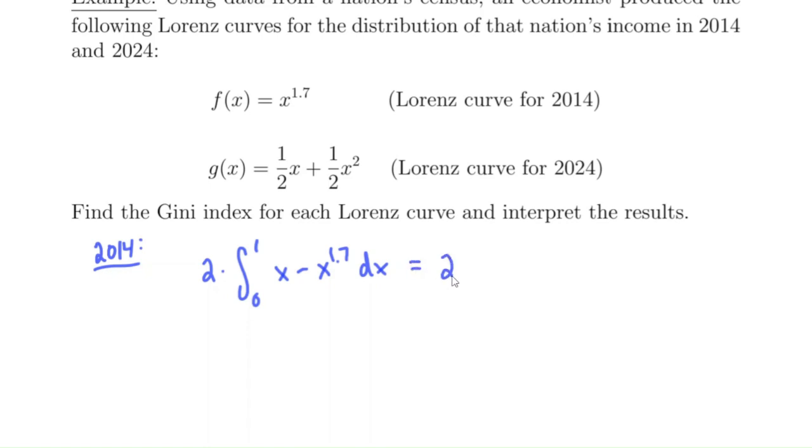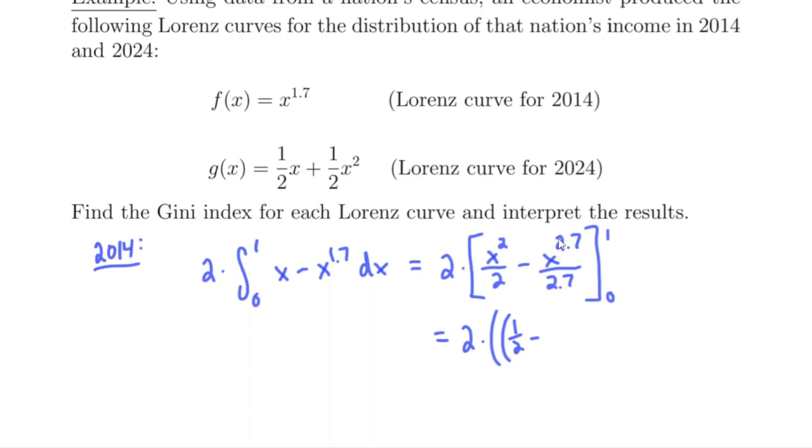So if we work out the details, we're going to have 2 times the integral of x, which is x squared over 2, minus the integral of x to the 1.7, which is x to the 2.7 over 2.7. And we're going to evaluate this from 0 to 1. So what we get is 2 times, when we plug in 1, 1 squared over 2, that's 1/2, minus 1 to the 2.7, which is also 1, over 2.7, minus, when we plug in 0, we just get 0 minus 0.